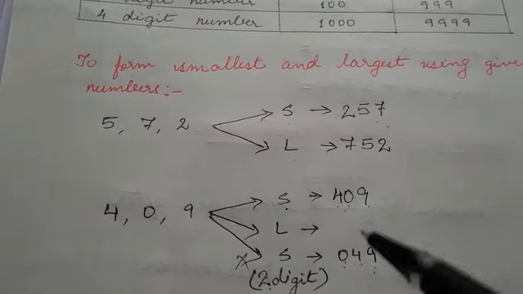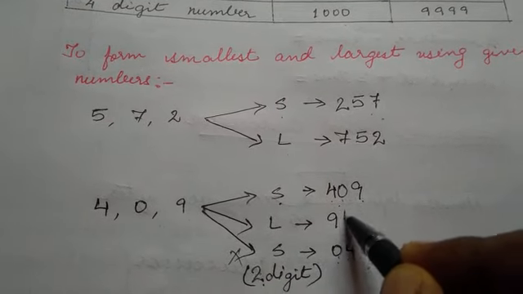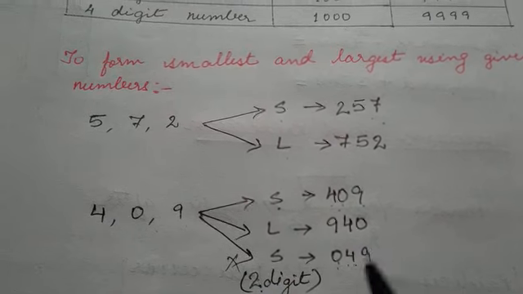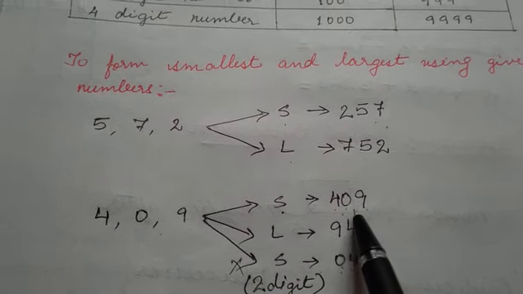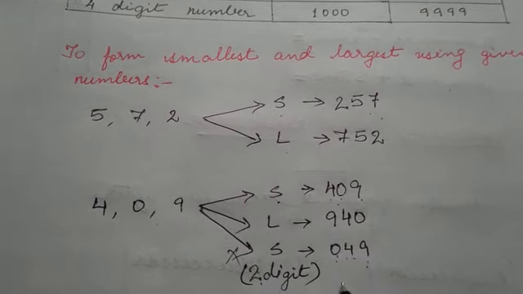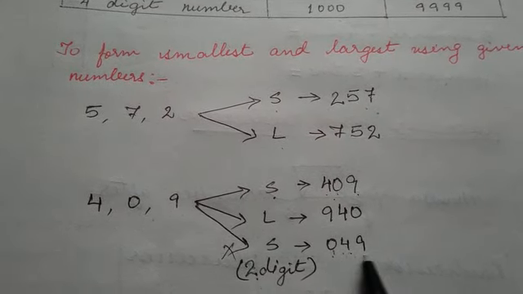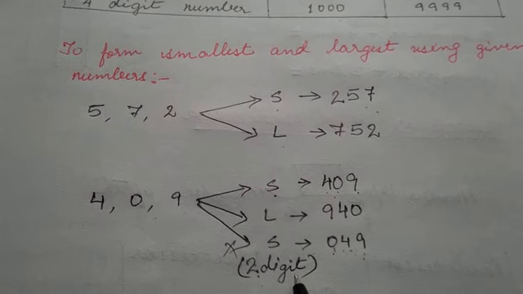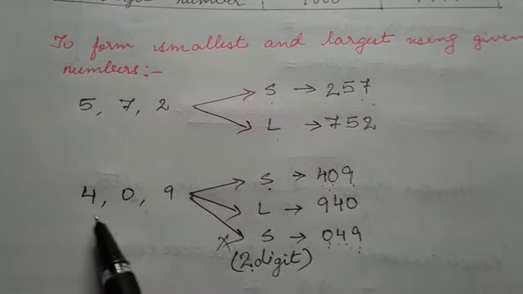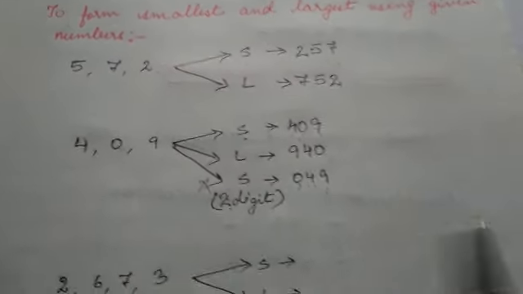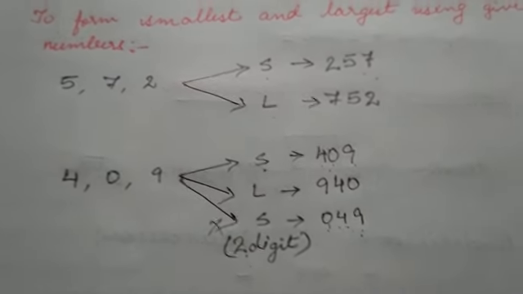The largest, you just have to arrange them in descending order, so the largest number will be 940. The smallest number is 409. This 0 you have to remember. If you put 0 before, it has no value, so this becomes 49, that is a 2-digit number. But they have given you 3 digits, so this is your answer, 409. So you have to always remember to put 0 in this manner.